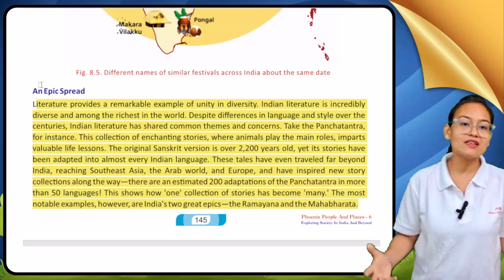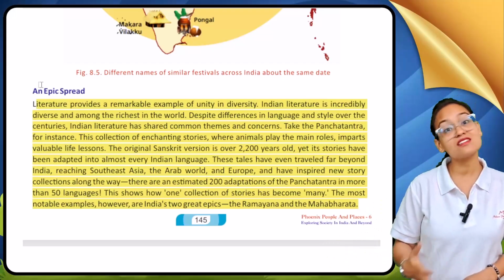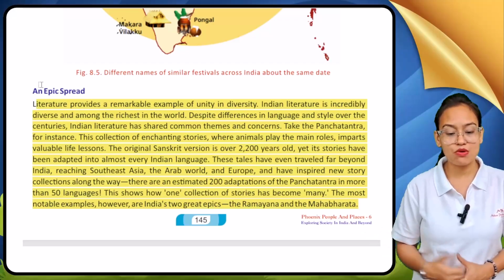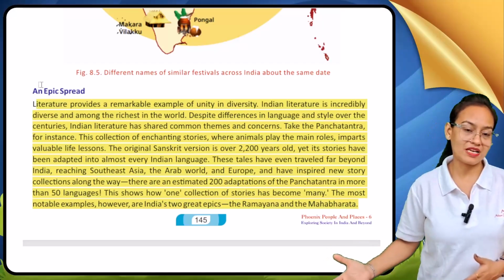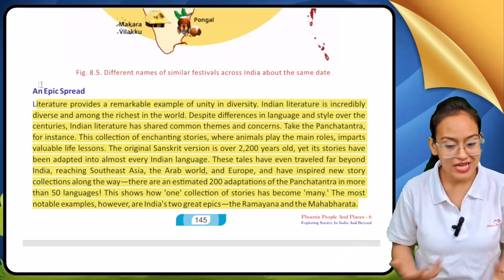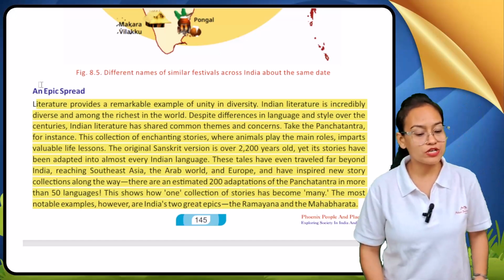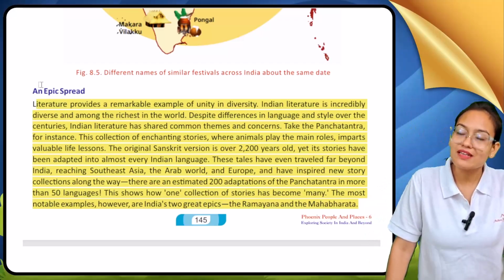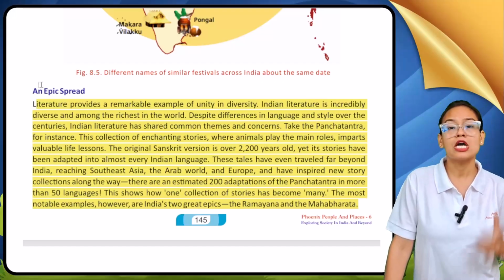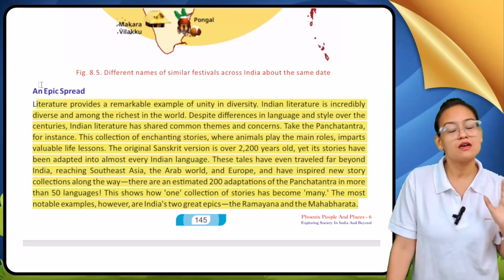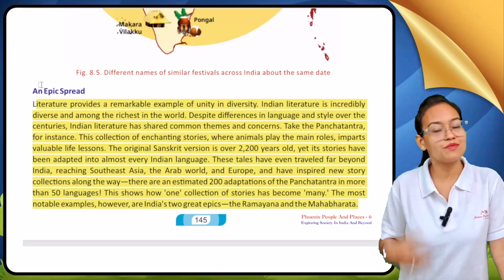Our Indian literatures are so culturally diverse and rich, and if I say it is the richest literary source in our world. The language differences are very many, because many languages exist here, and the pattern of their style also varies from century to century. But you know what, our Indian literature shares common things. Maybe their patterns are different, maybe their languages are different, but they share common themes and concerns. An example you can take here is the Panchtantra. This is the best example.